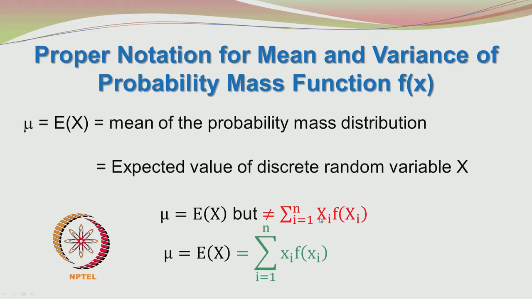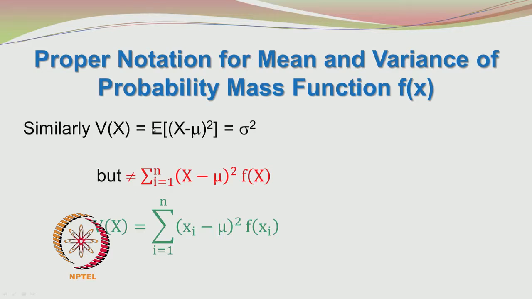When we actually go about calculating the expected value, then we use small xi and f of xi, and the argument in f of xi is also small xi. So, do not use capital Xi in f of xi, use xi times f of small xi when finding the value of mean. So, this is important notation or terminology.